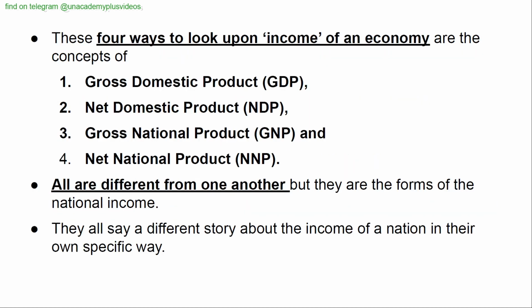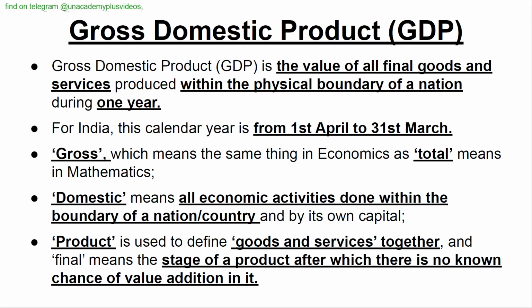These four ways to look upon the income of an economy are the concepts of gross domestic product GDP, net domestic product NDP, gross national product GNP, and net national product NNP. All are different from one another, but they are the forms of national income. They all say a different story about the income of a nation in their own specific way.